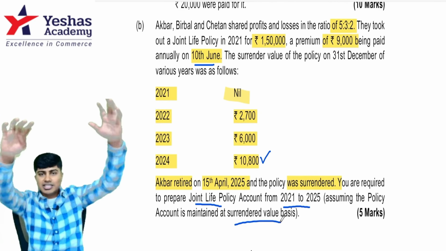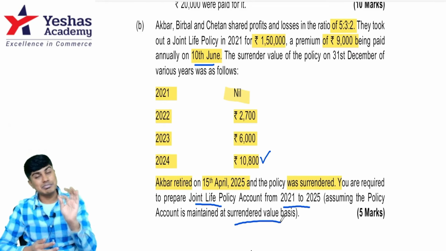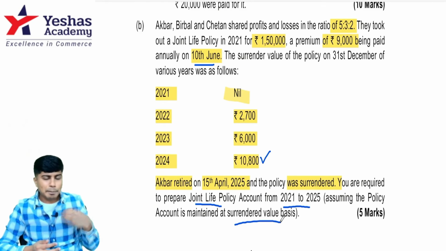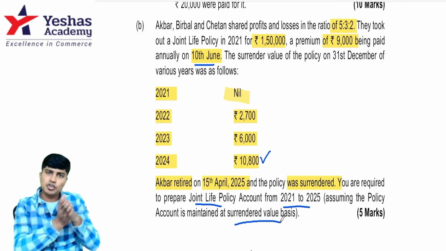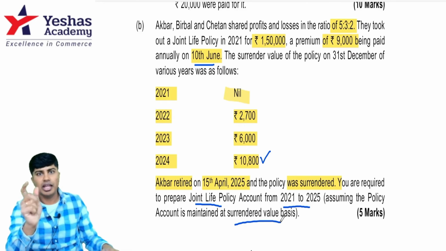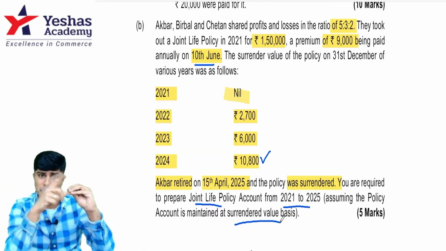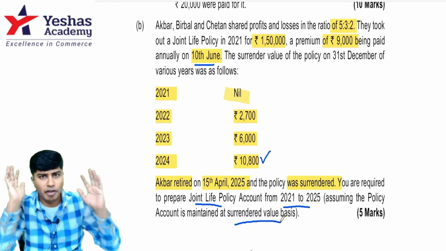What they're trying to tell is that the JLP account is maintained as an asset. The premium that they pay is not transferred to the P&L account debit side, but it is written on the balance sheet asset side. Surrender value will be shown as the closing. Any difference between the premium amount and surrender value will be transferred to the profit and loss account.